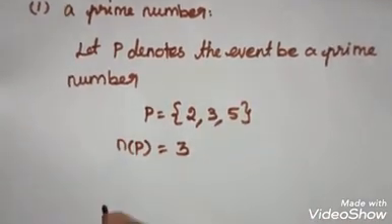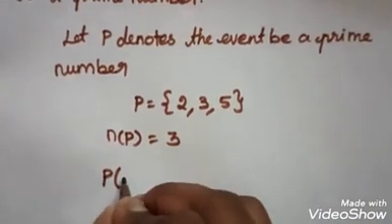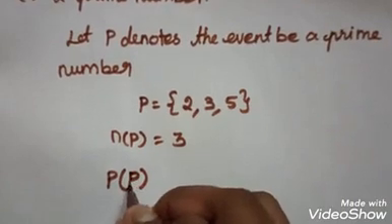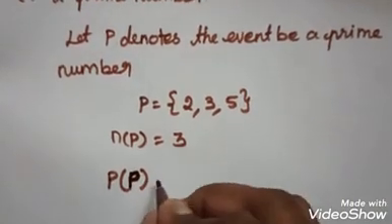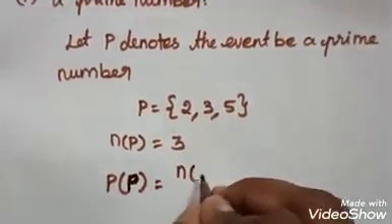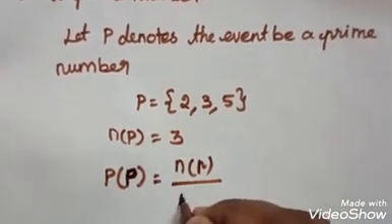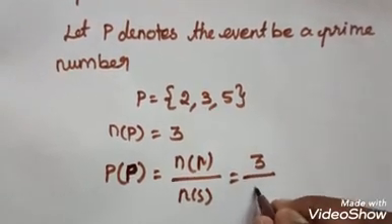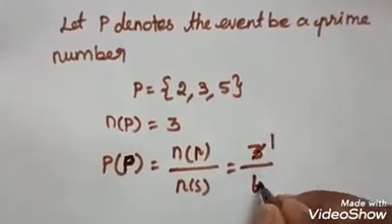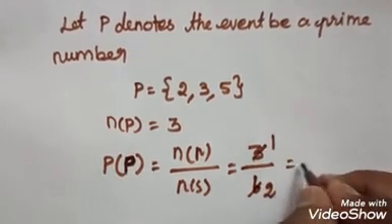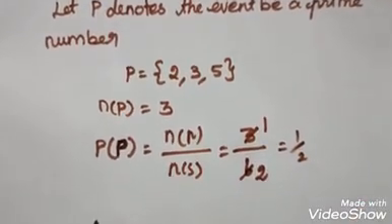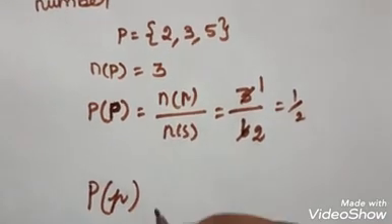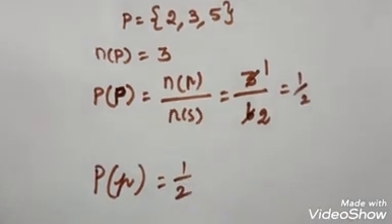Now we find the probability of P, which is equal to n of P divided by n of S. So 3 divided by 6. 1 3 is 3, 2 3s are 6, which is equal to 1 by 2. So the probability of prime numbers is 1 by 2.